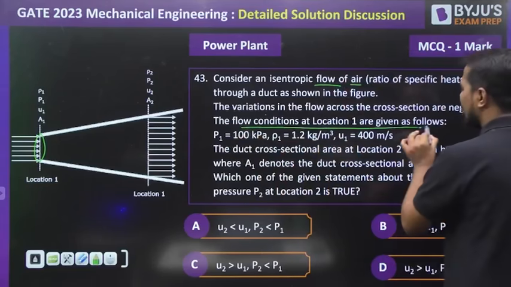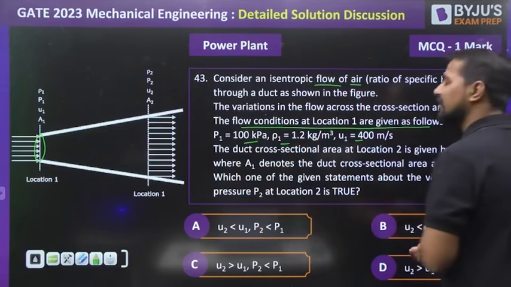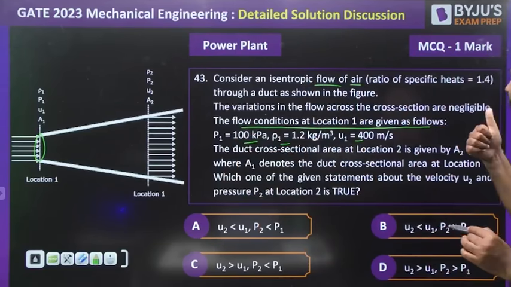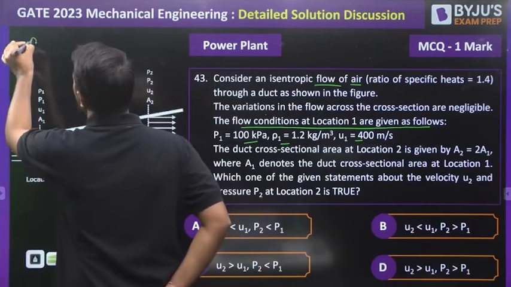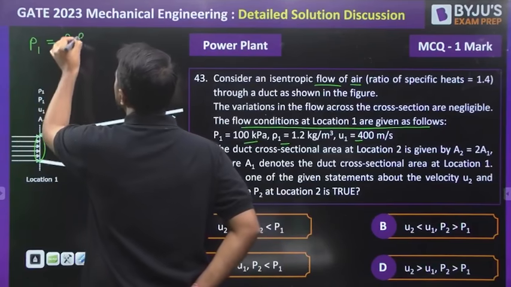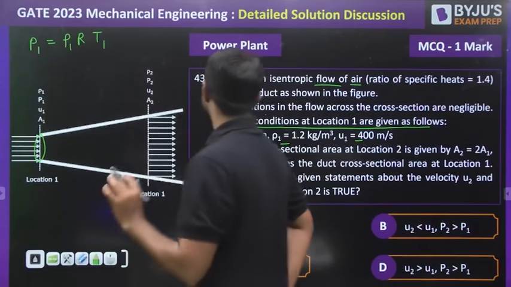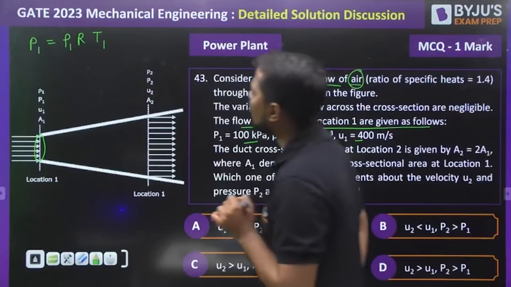Flow conditions are given like this. P1, ρ1 and U1 are given. Can we calculate the value of T1 from here? Because P1 is equal to ρ1 R T1. We are dealing with air, so what is the value of R?